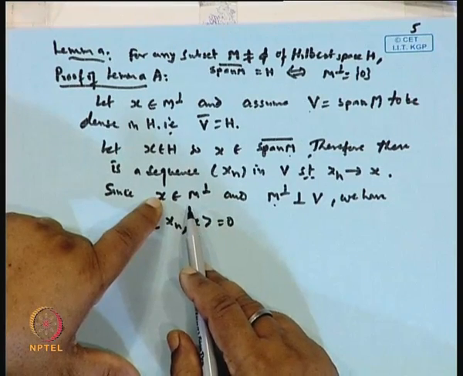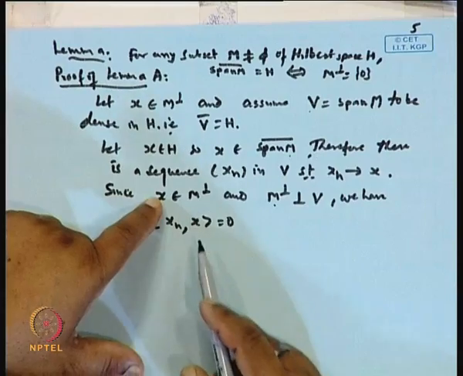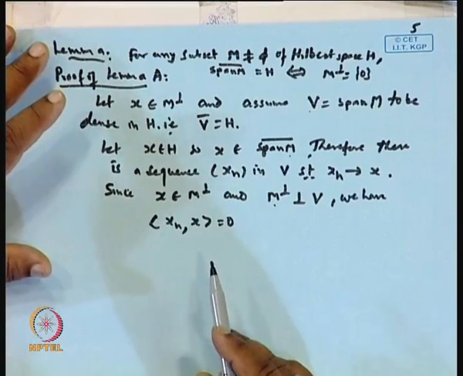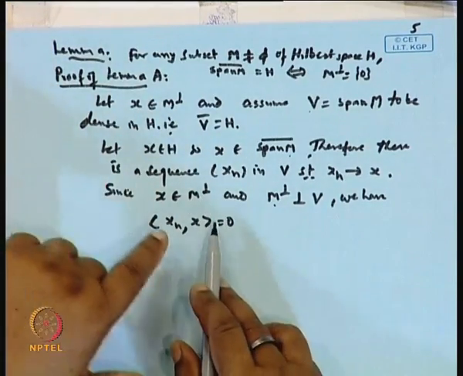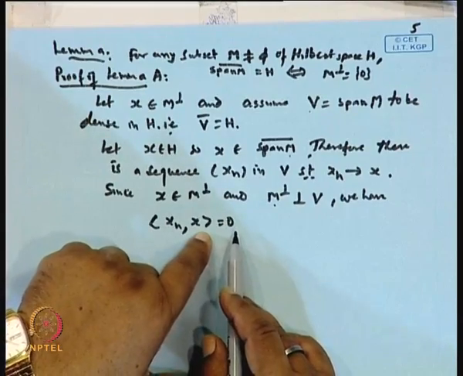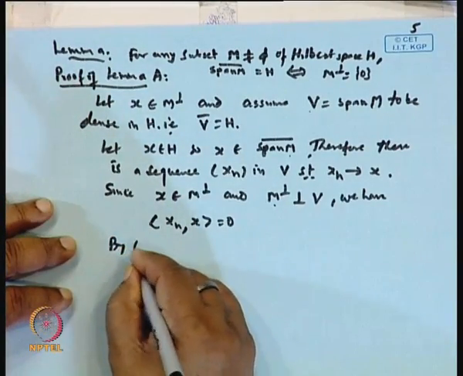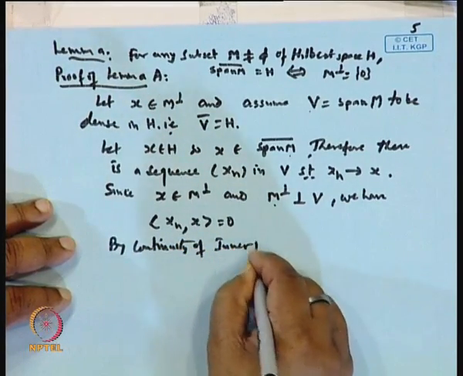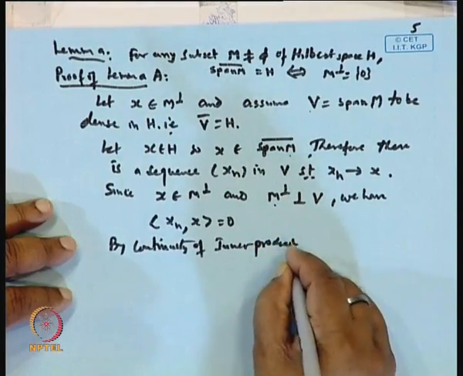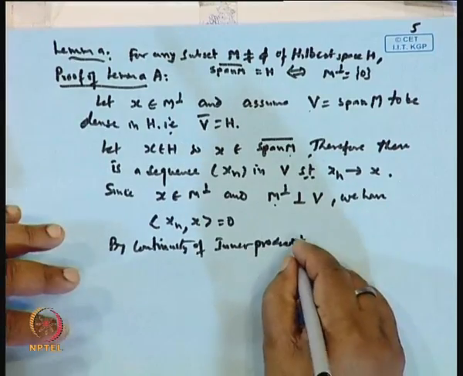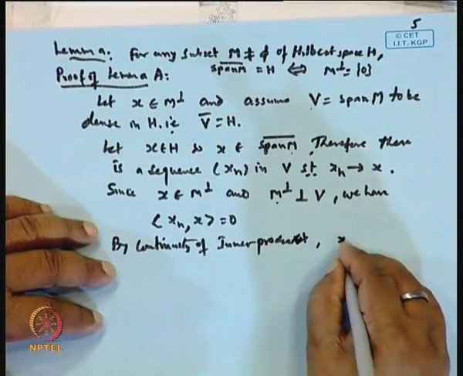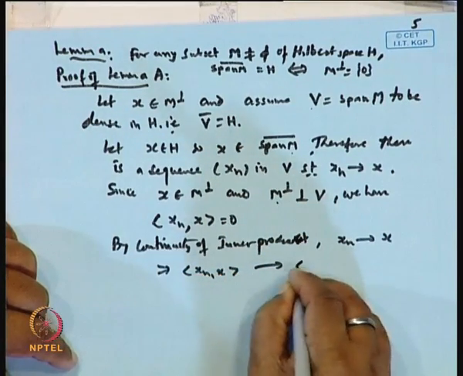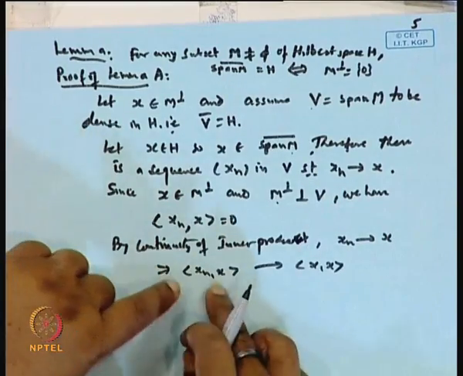So the inner product will be 0, but by continuity of the inner product, xn converges to x implies the inner product of xn and x will converge to the inner product of x and x, but this is 0.